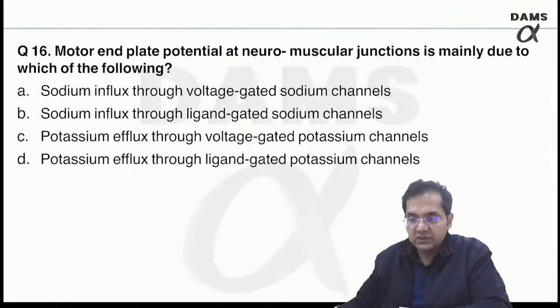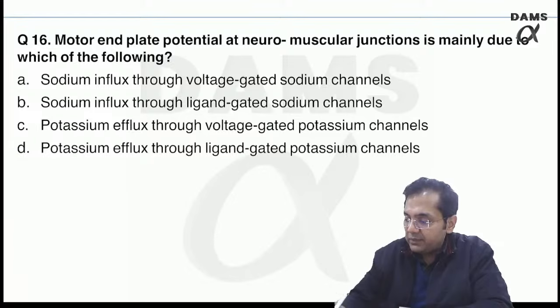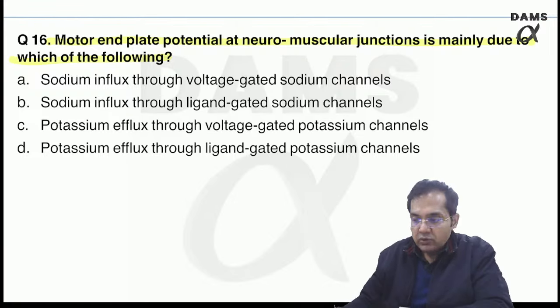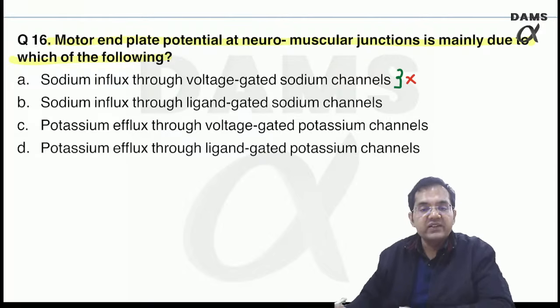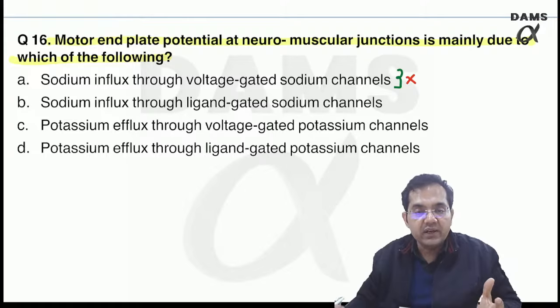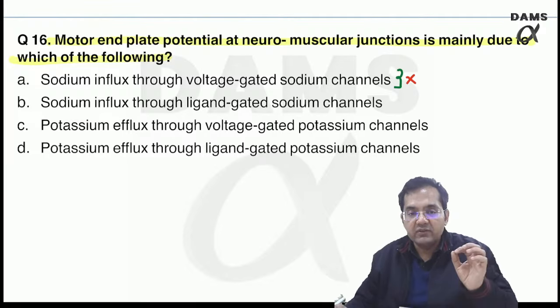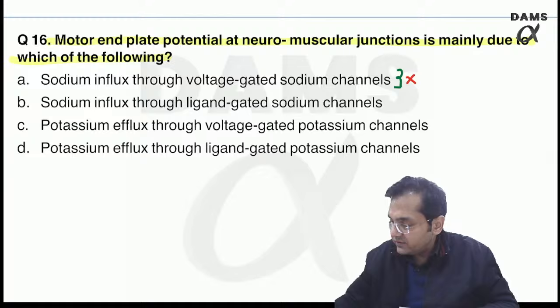Moving to question number 16, motor end plate potential at the neuromuscular junction is mainly due to which of the following? So please understand, voltage gated is the wrong answer, because voltage gated is on the area adjacent to the end plate once the neuromuscular transmission starts. Again, this is going to be the wrong one.